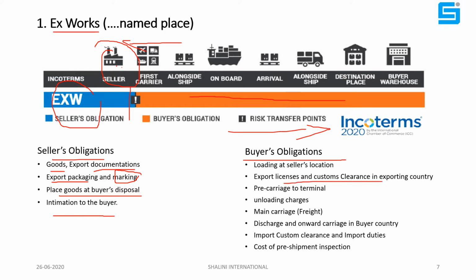Now, buyer obligations: export license and customs clearance. He has to do the customs clearance also. He has to arrange pre-carriage, which means he has to arrange the vehicle and send it to the seller's premises. He has to pay unloading charges at the port, the main freight of the vessel, then discharge and onward carriage in the buyer's country, meaning once the cargo reaches the destination, unloading at the destination port and all other charges. He has to arrange the import clearance. He has to appoint a CHA to clear the import cargo. He has to pay the import duties. And if there is a pre-shipment inspection cost, he has to bear the pre-shipment cost. This comes under EXW.